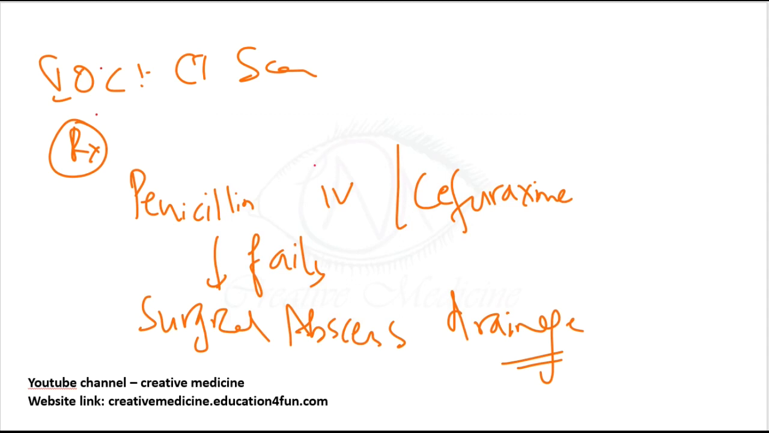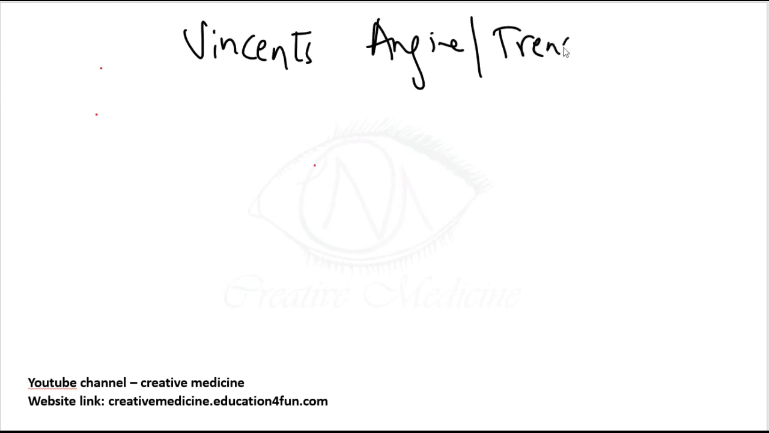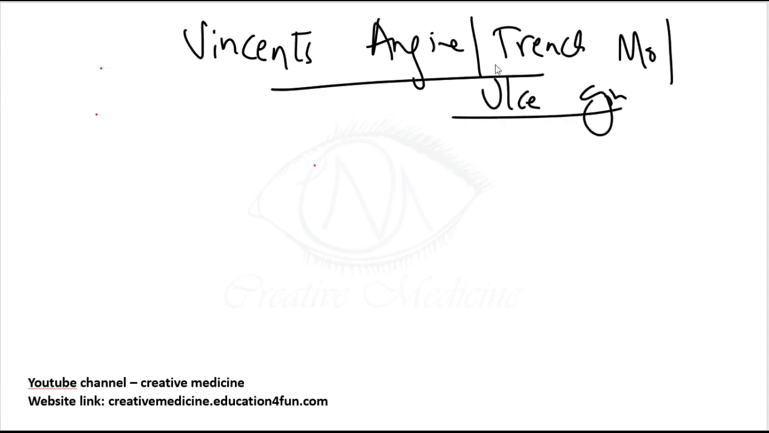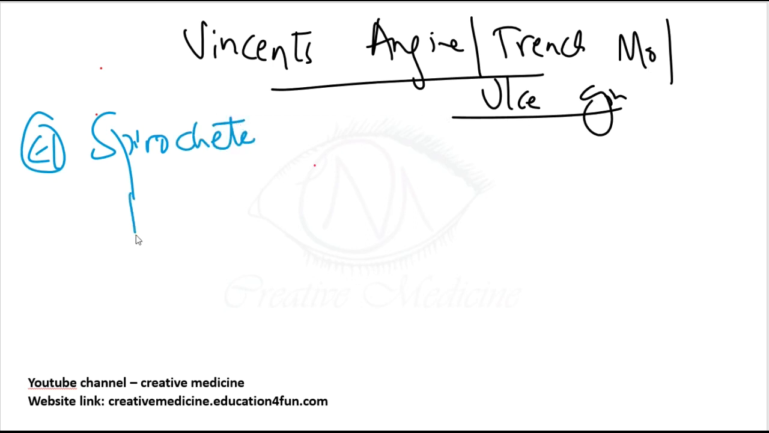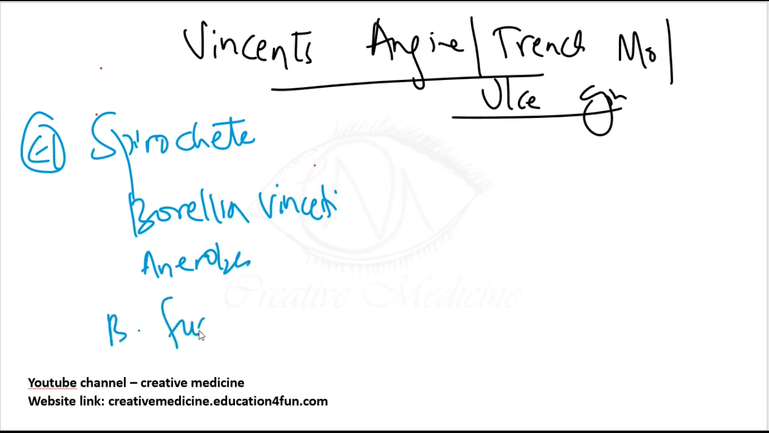The next important disease is Vincent's angina, or we have something called trench mouth, or ulcerative gingivitis. So what is the etiology? Vincent's angina is mainly caused by spirochetes, that is Borrelia vincenti, and it is caused by anaerobes, and also Bacillus fusiformis will cause Vincent's angina.